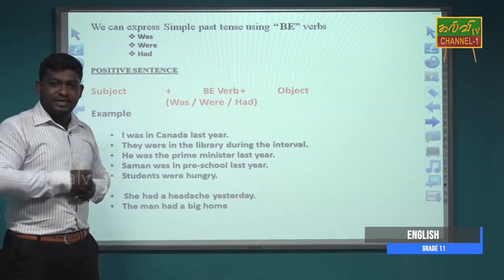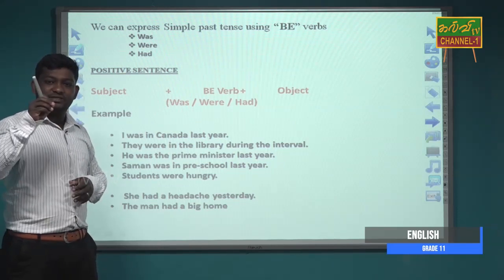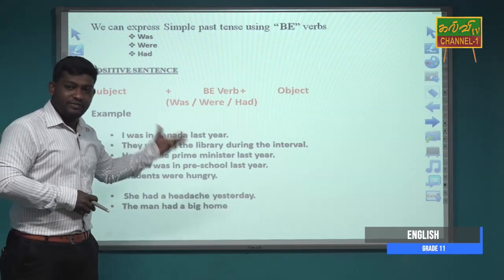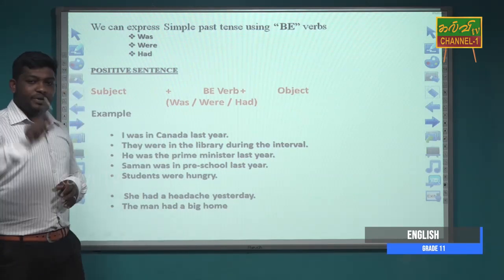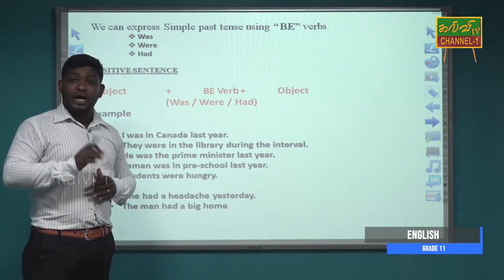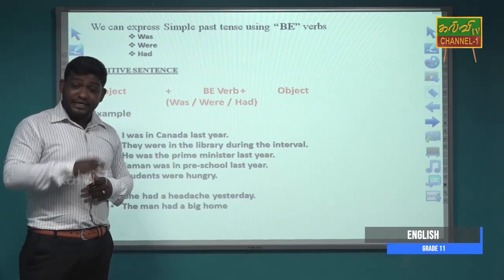So subject plus did not plus verb plus object. Here the verb will be in the stem form. So "I went to school" changes to "I did not go to school."